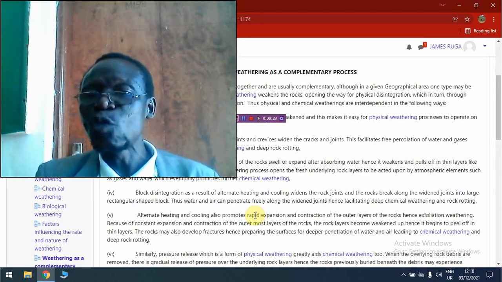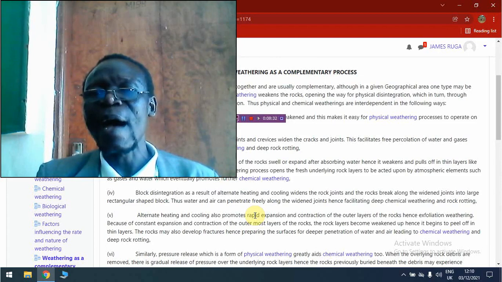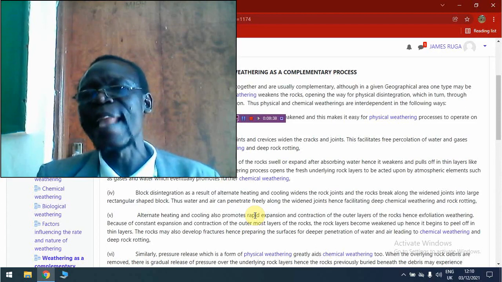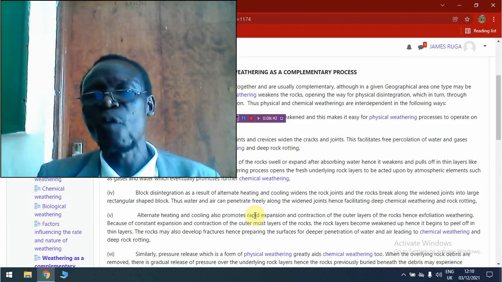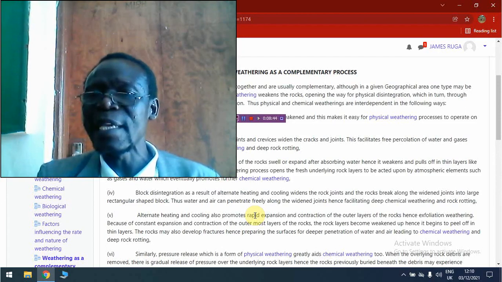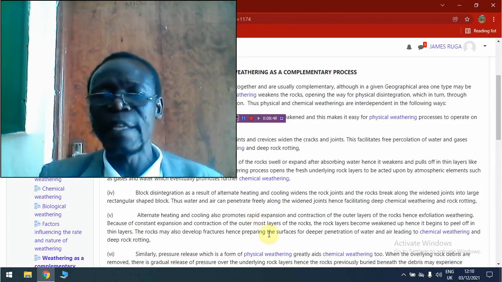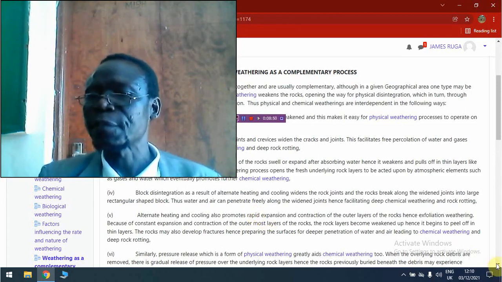And remember, this would not have been easy if the outer layers of the rocks had not peeled off to expose the underlying layers. In other words, the agents of chemical weathering wouldn't have reached deep into the rock to cause deep chemical weathering and deep rock rotting.